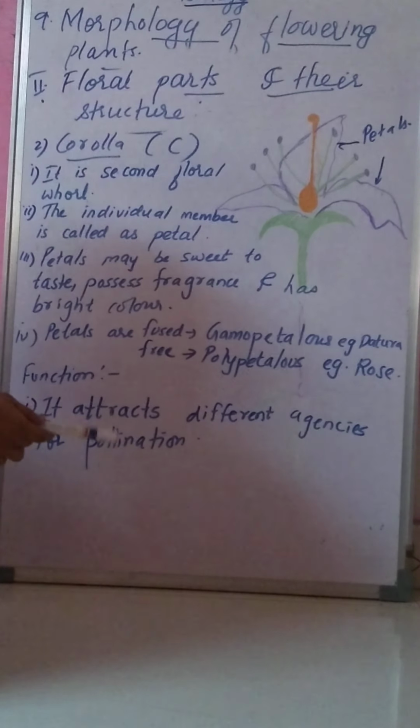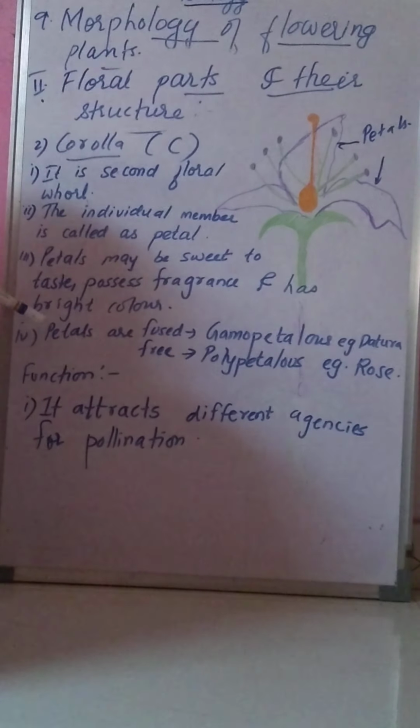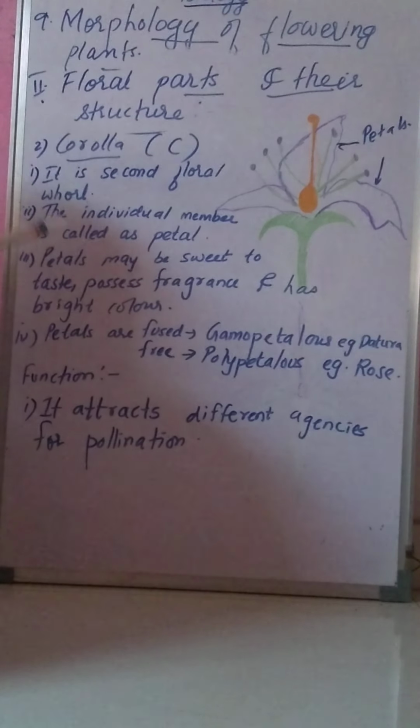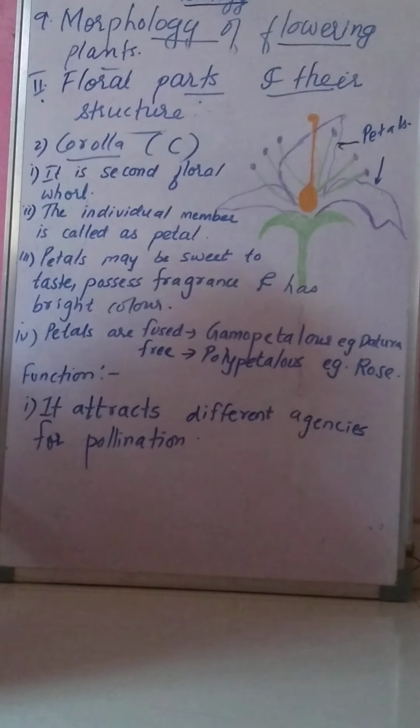And the function is that it attracts different agencies for pollination. See, everything I have written point wise. You can note this down and use it for studying the answer or making your notes.